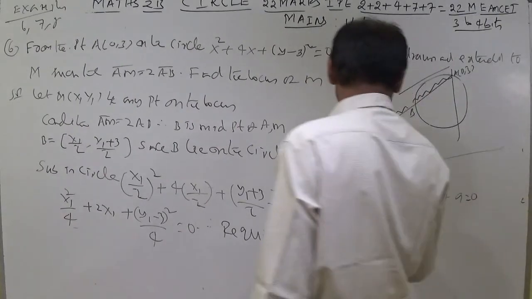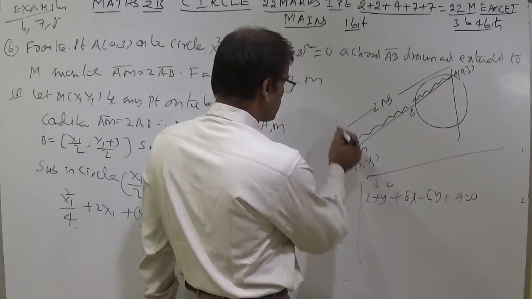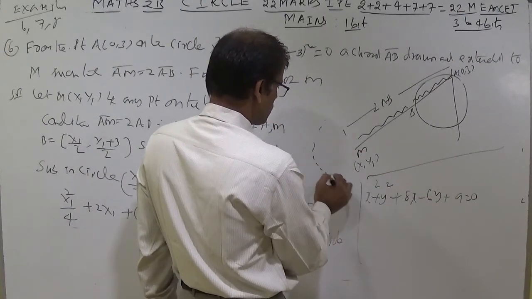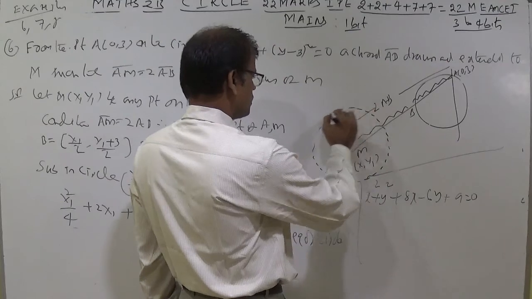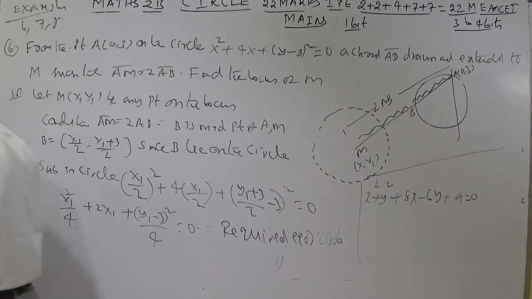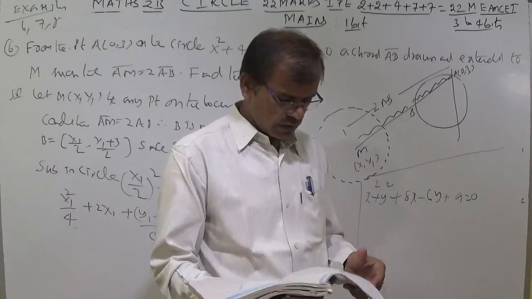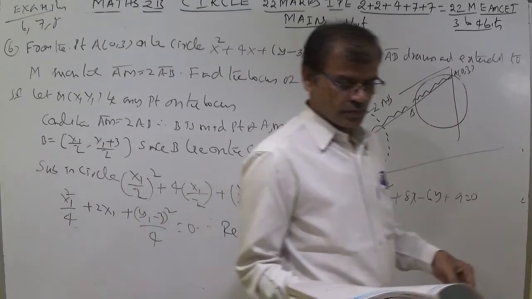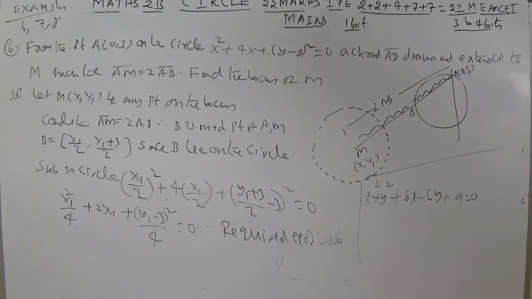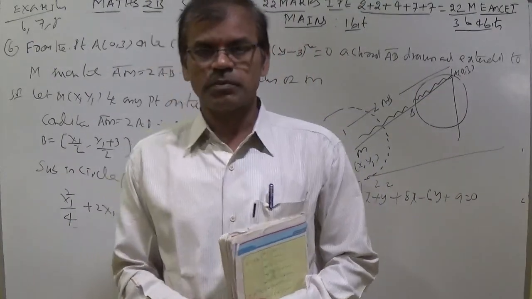So this is nothing but a circle having center minus 4 comma 3. Like this you can write. This is a locus. This is an objective bit, students, I said this question only for objective. Of course you can do this sum. Okay students, let us continue the next topic in the next class.